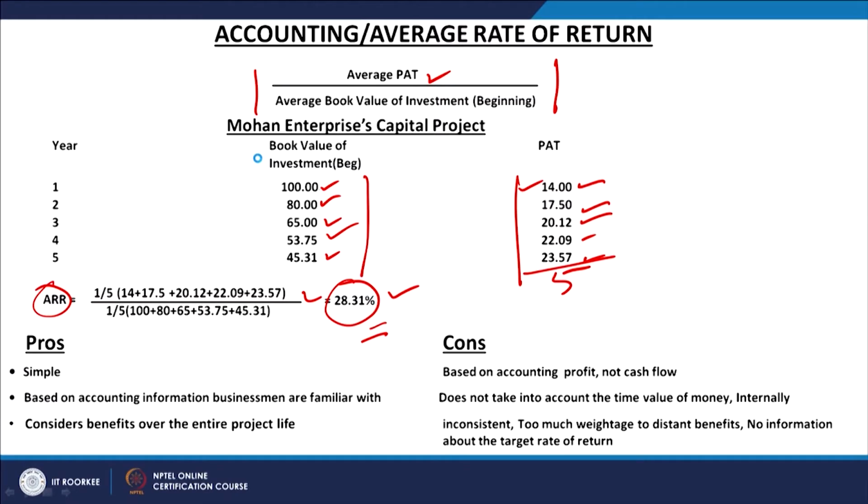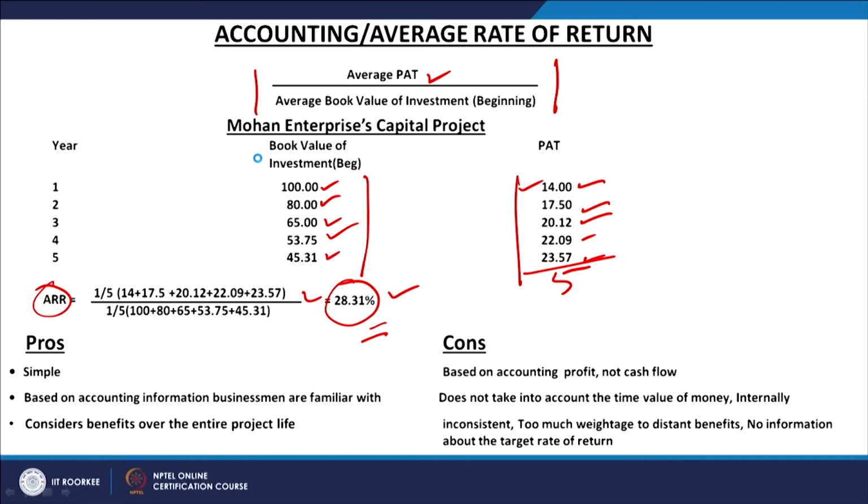This is one important improvement over the payback period, or maybe the other way around, you can call it a limitation also, that you have to find out the cash flows or the profit after tax for the total foreseeable period, whereas it is not the case in the payback period. There we are only finding out till the investment is recovered. Here, what is the total foreseeable period? We are calculating the cash flows, profit after tax, investment, and then we are calculating the average or the accounting rate of return. So, these are three important merits of this particular method.